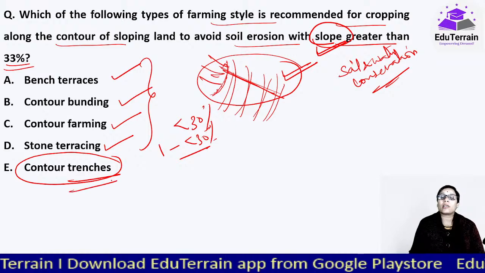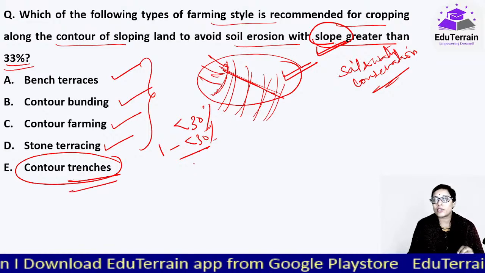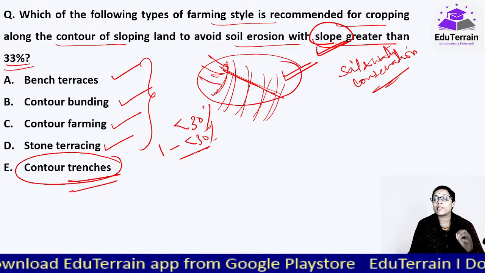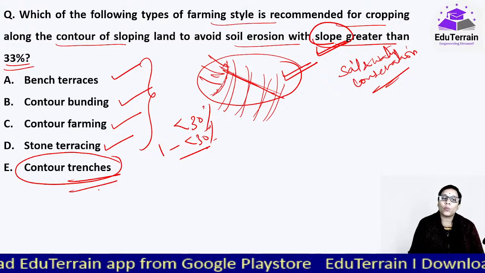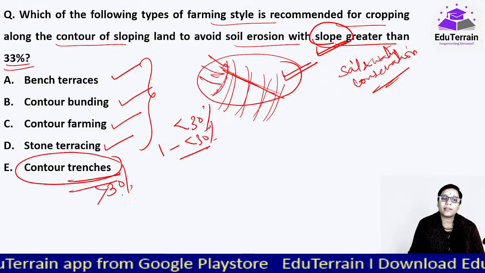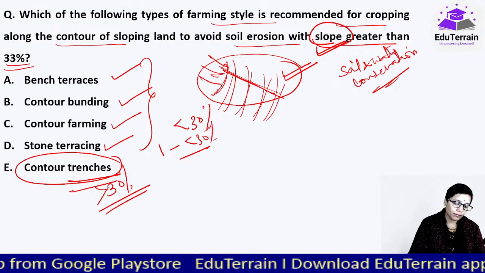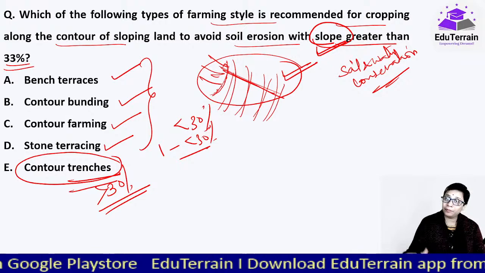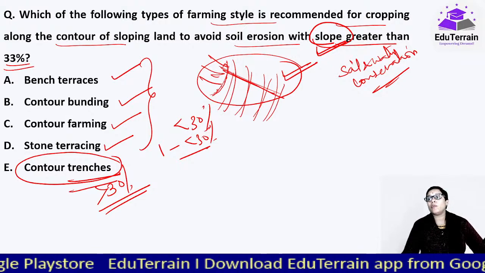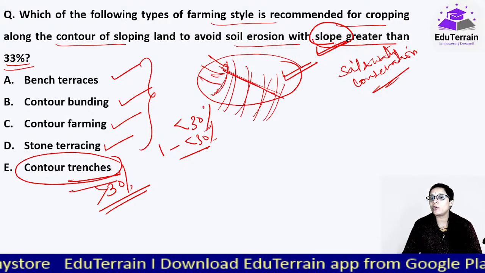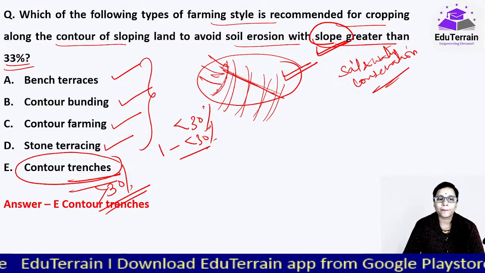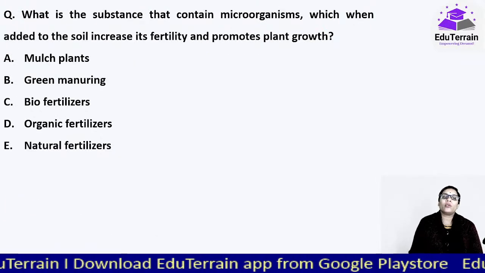But contour trenches can be used to raise crops in those areas where the slope is greater than 30%. When we do the soils chapter, we will do this in a detailed manner, because it is very important. Contour trenches. Moving on to our next question.